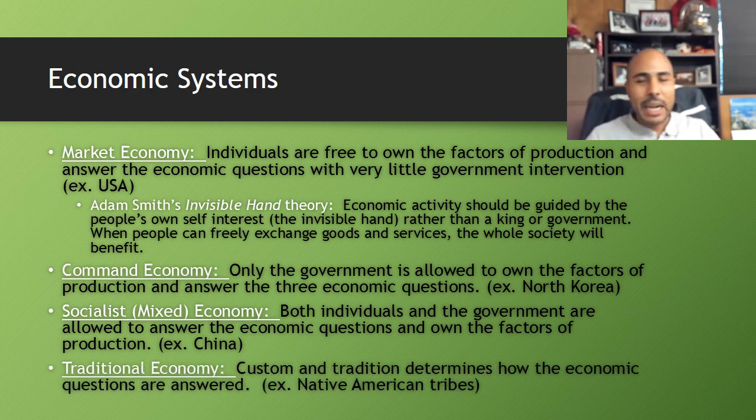Now, the last kind of economy, you really don't need to know about it, but whatever, it's there. So traditional economy. Remember that a traditional economy is where custom and tradition determines what is produced, how it's produced, and who gets it. So it'd be like the Native American tribes, or maybe people who lived thousands of years ago during the caveman times, the Stone Age, right?